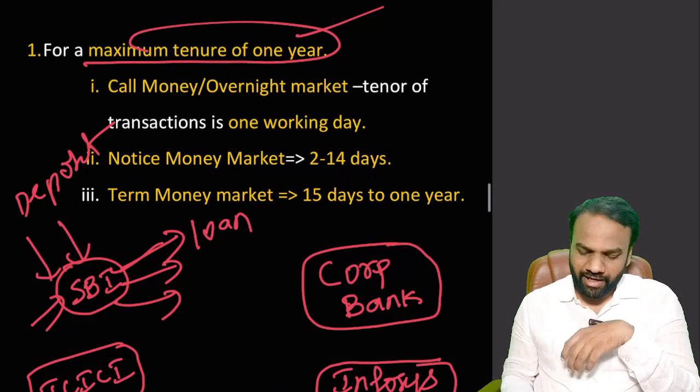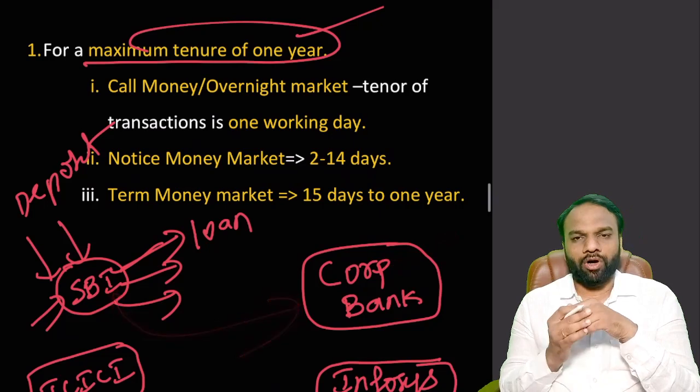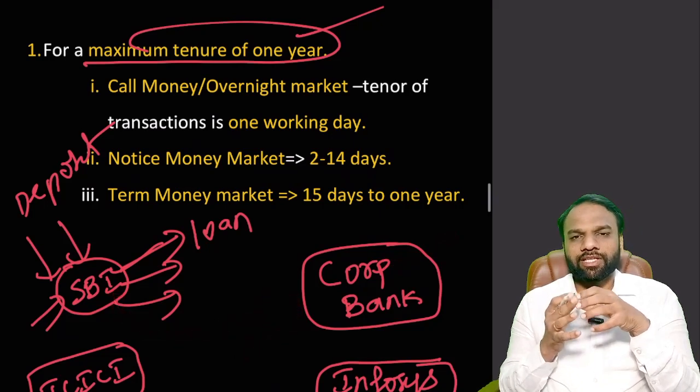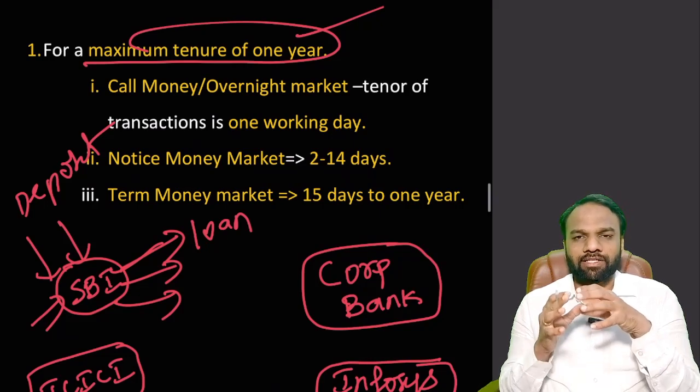Now next some other day, the Corporation Bank may face the same problem. At that time, SBI will lend loan to Corporation Bank. So these operations will be happening on a day-to-day basis. So this trading of money, we call it as money market.